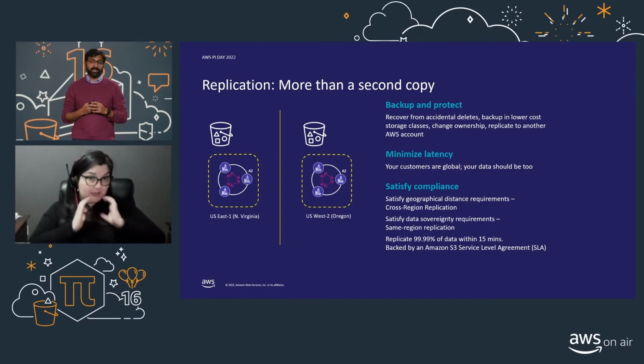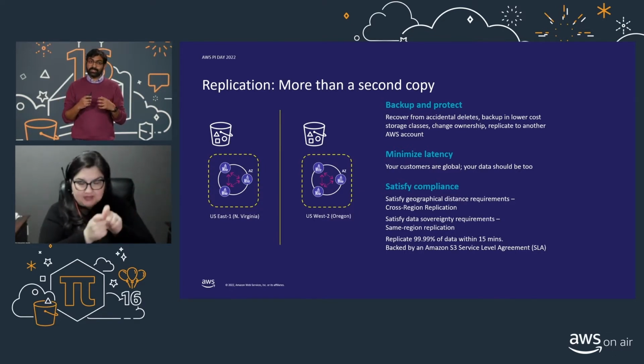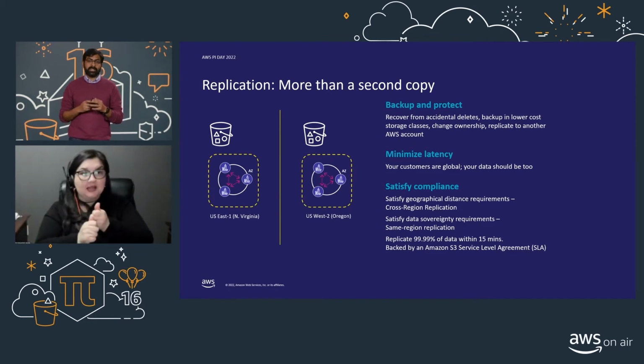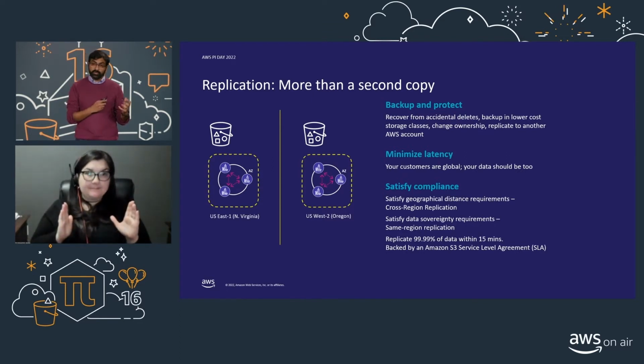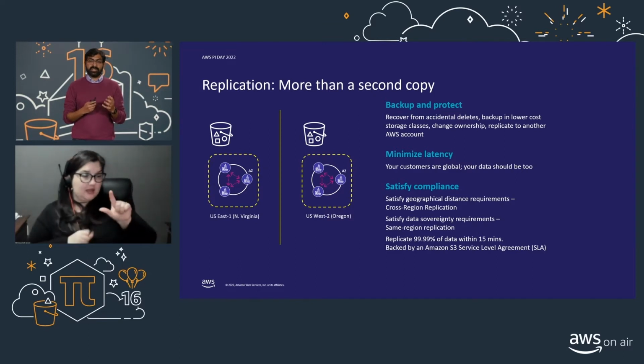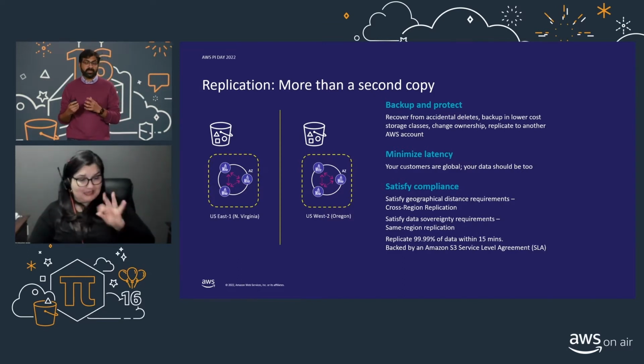And you can also use S3 replication to satisfy your compliance and regulatory obligations by either replicating within the same region, across different regions, or if you want to replicate within a set period of time, we have S3 Replication Time Control that gives you an SLA where we replicate 99.99% of your data within 15 minutes of uploading them.